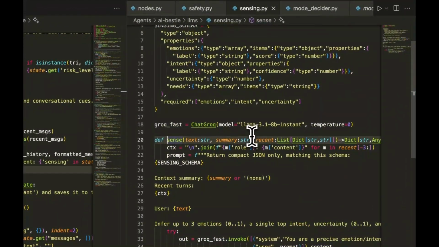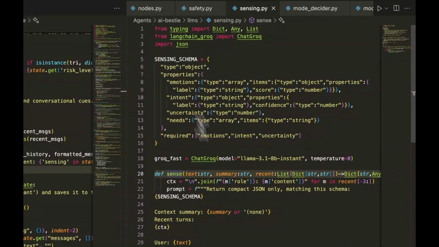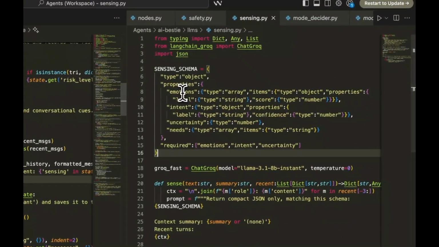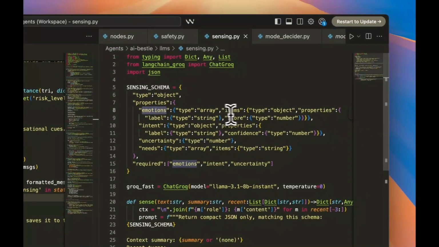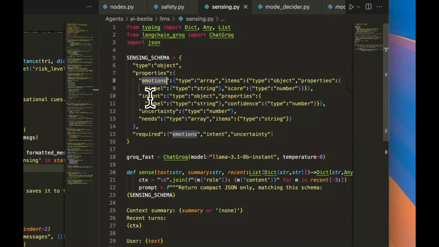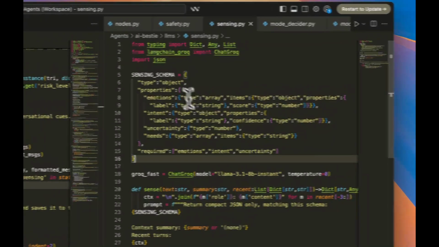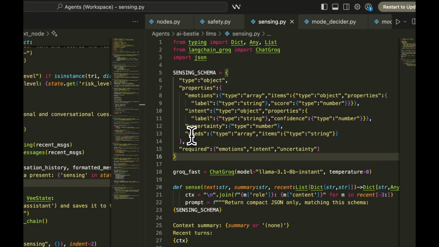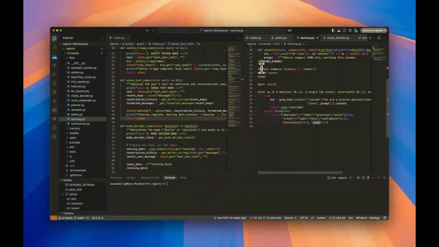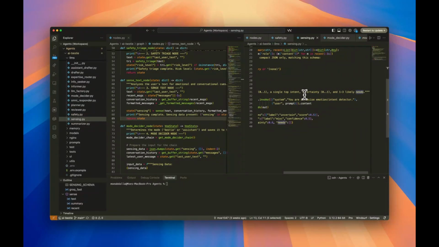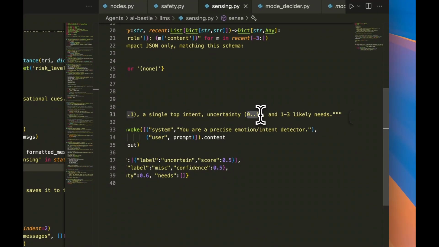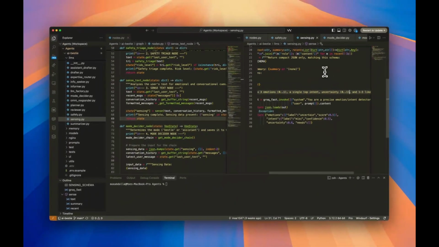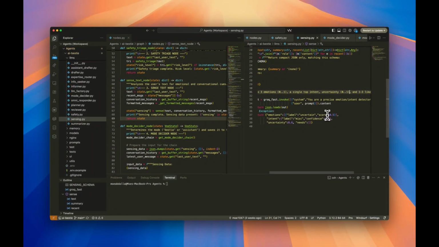So if we go to the sensing, you can see from here, these are the data that we are trying to collect from the text. Basically, emotions, the type of emotions, how confident we are, of course the intent, how uncertain we are of this emotion or the intent, and then the needs. So this is the prompt, and it infers up to 3 emotions, and then uncertainty, it gives 0 to 1 as a measurement of whether it's certain about what the user is feeling or not.